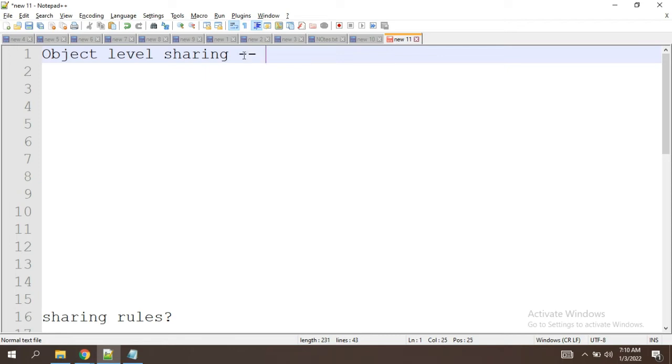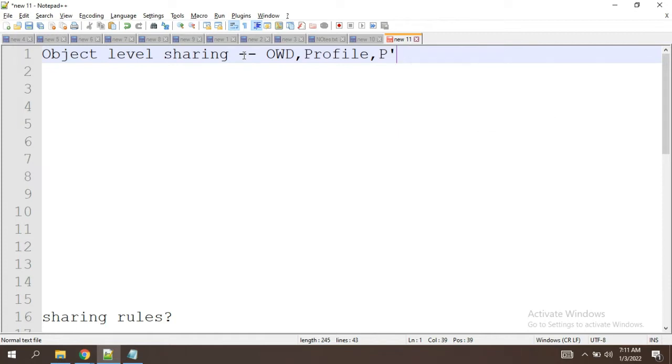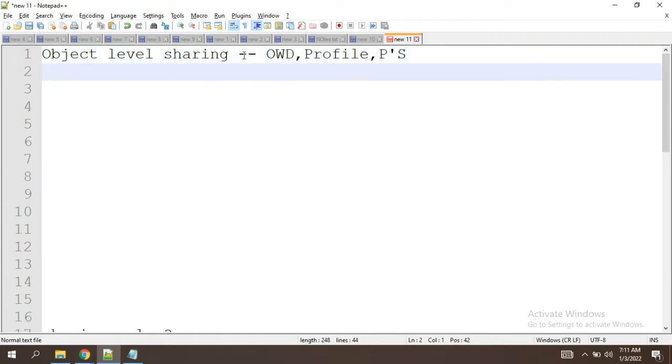In object level sharing, what all the things comes, guys? OWD and... Usage. Good. And next comes record level sharing.